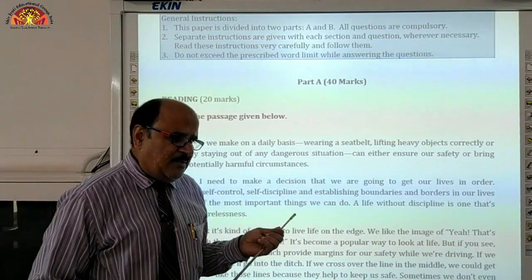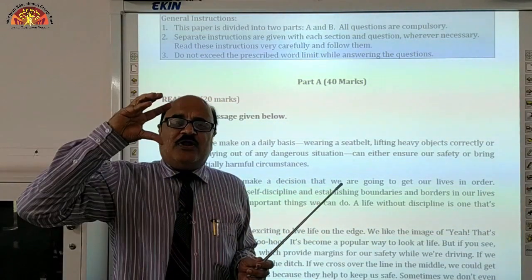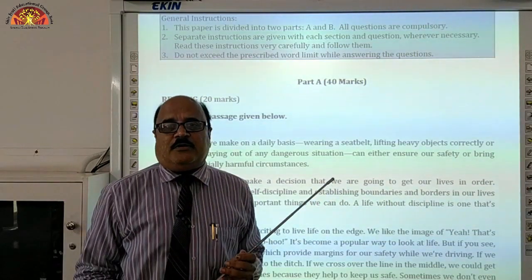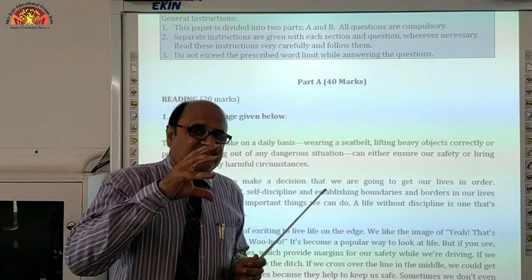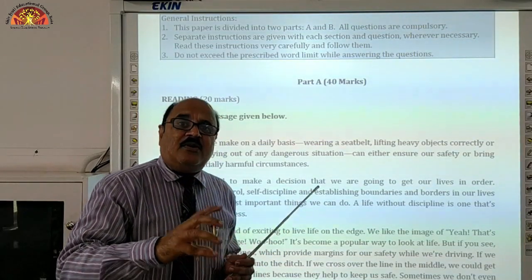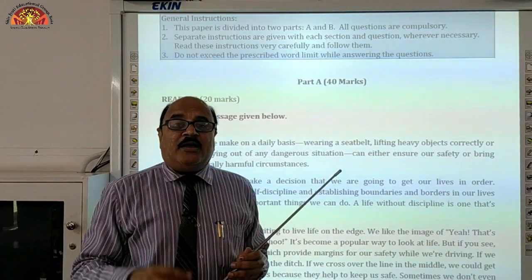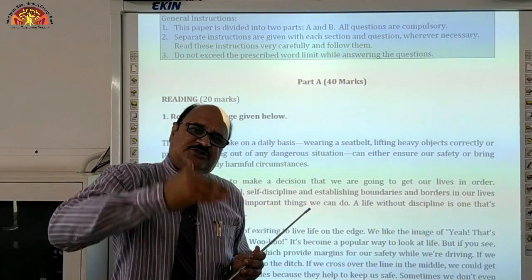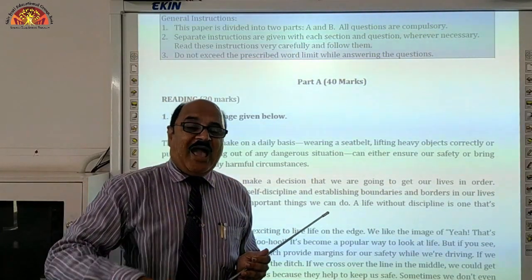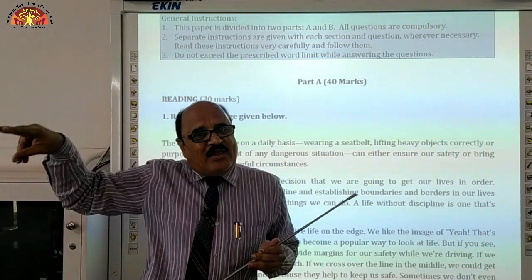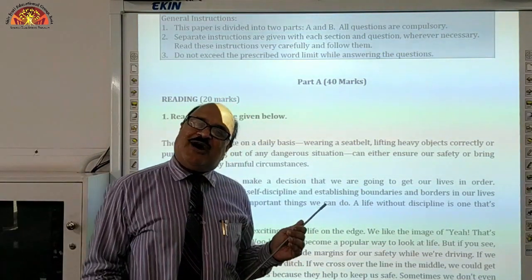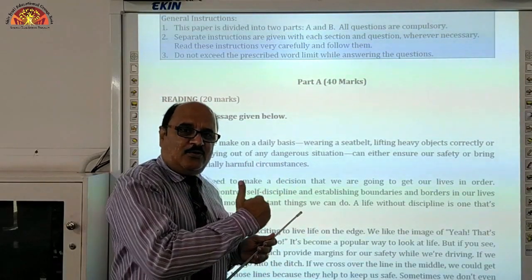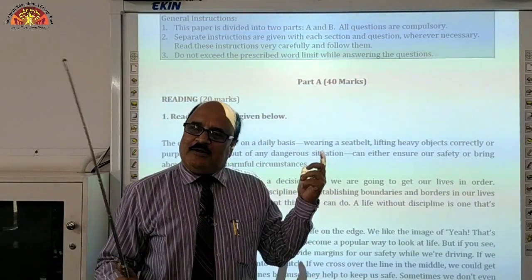This time also, in the very beginning you will come across two unseen passages, and each passage will be followed by 12 MCQ pattern questions. Any 10 out of these 12 you are supposed to attempt, so 10 plus 10, 20 marks for Section A.